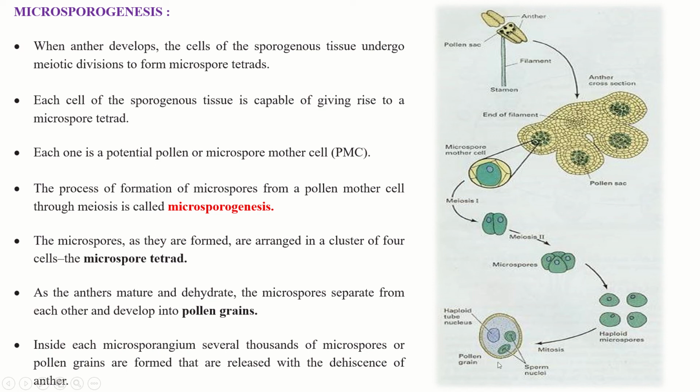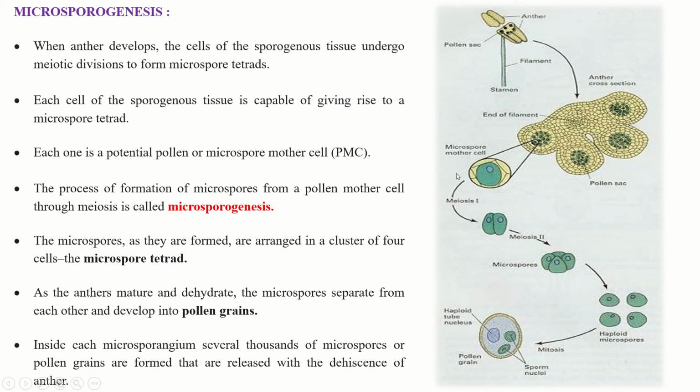Again they will undergo mitosis and cell differentiation will take place. Each cell of the sporogenous tissue is capable of giving rise to a microspore tetrad. Each one is a potential pollen or microspore mother cell.